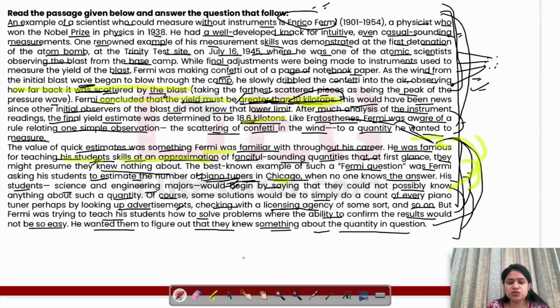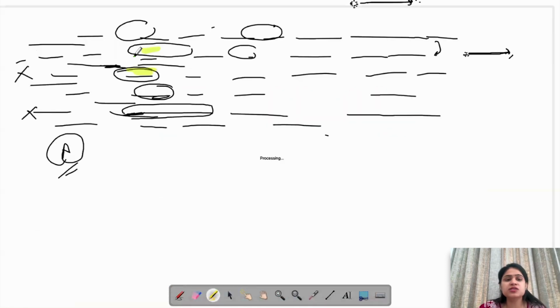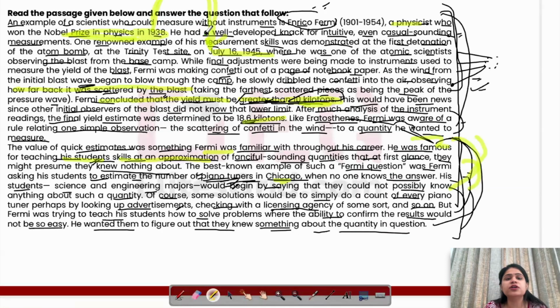So yes, these two things happened, that he won the Nobel Prize in 1938, and that the atomic bomb thing happened in 1945, but the passage is not saying it happened because of this. We were not told anything like that. It's just that we are told that he won the Nobel Prize in physics, that's all, and then we are talking about another event. So no cause-effect relationship is given in the passage, that this was a cause for this or that. So we can't infer it automatically.